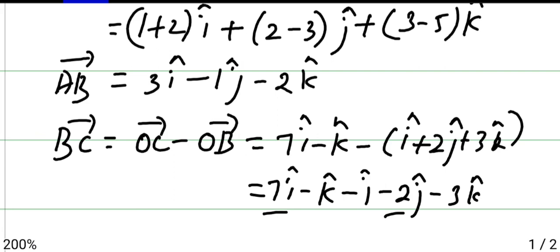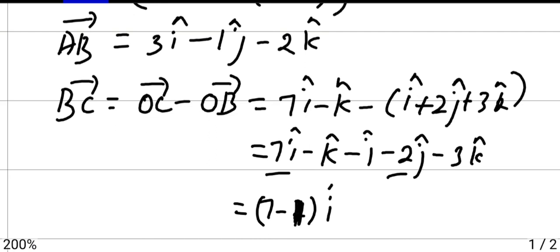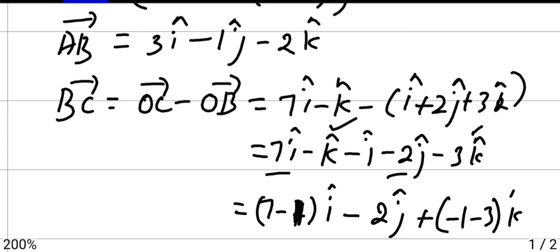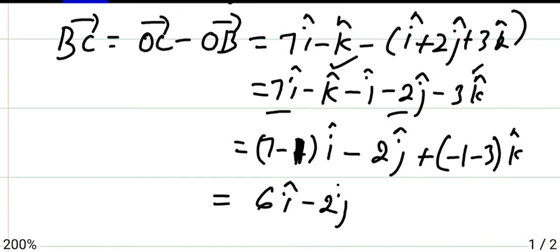Take i with i, so it will become 7 minus 1, that is 6i. j we don't have, only one term, so write it as it is, minus 2j. Then k with k, that is minus 1 minus 3, minus 4k. So we get 6i minus 2j minus 4k.